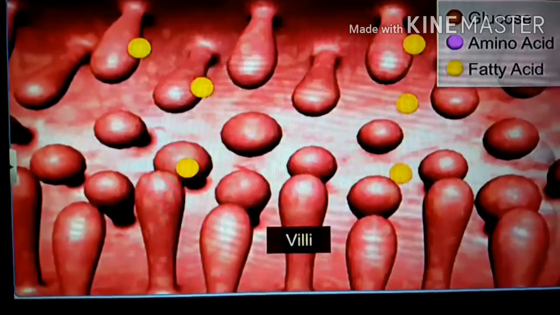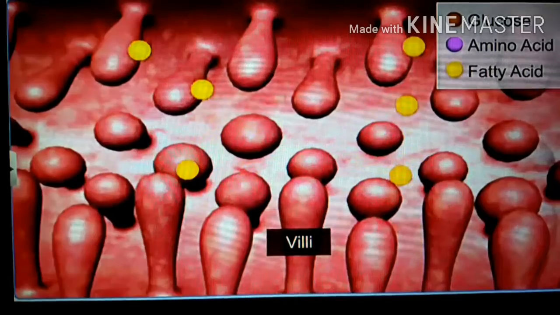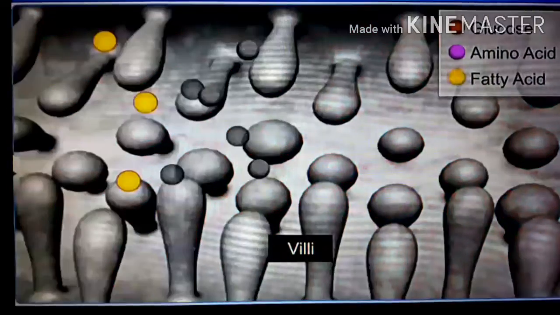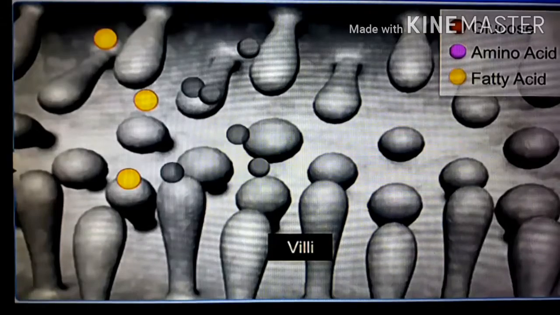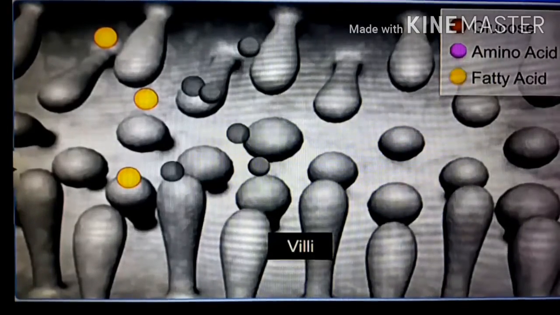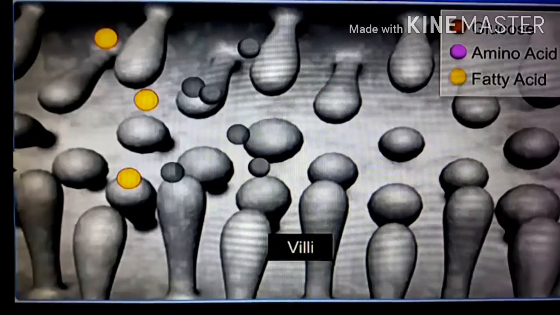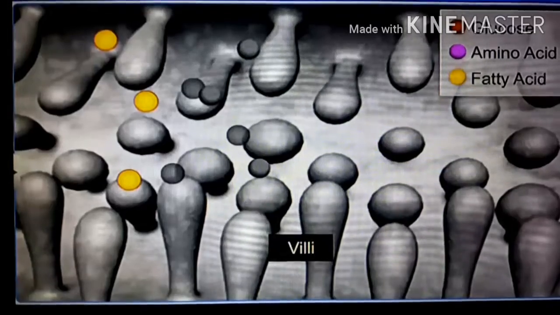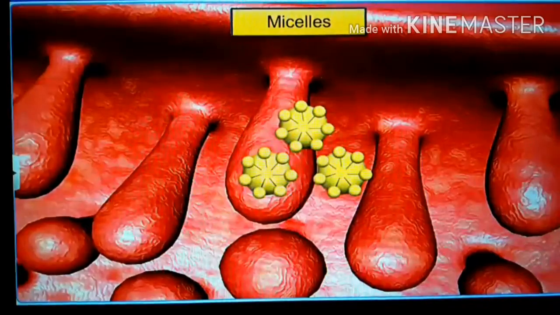Unlike carbohydrates and proteins, fats are not absorbed in the small intestine with the help of villi directly. Fatty acids and glycerols are not soluble in water; they are insoluble in water. That's why they are not absorbed directly with the help of villi.